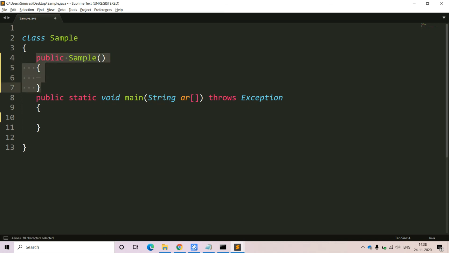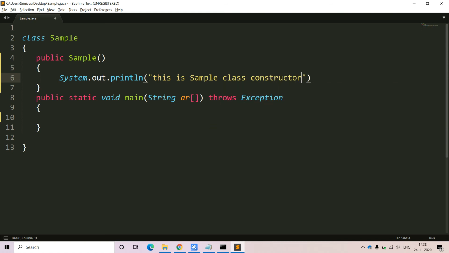So this is the constructor that we are taking here. In this class explicitly we have one constructor. Now whenever we take one constructor, let me try to print one simple statement in it: System.out.println, this is sample class constructor. Now we have to check whether the constructor comes into the picture without invocation, or without creating the object or not. So now let me try to create the object.